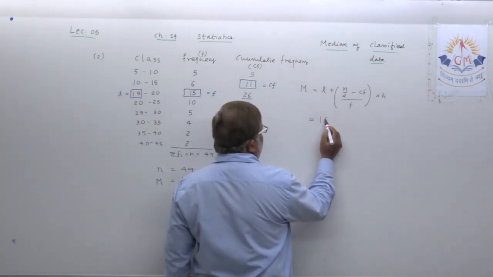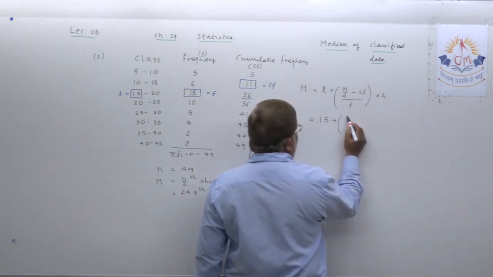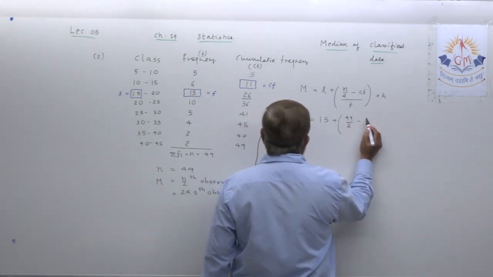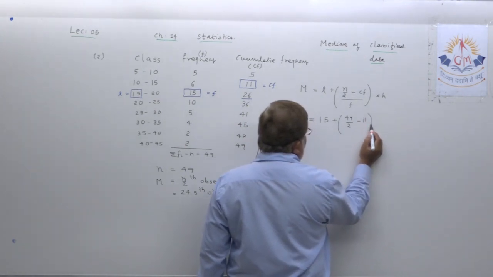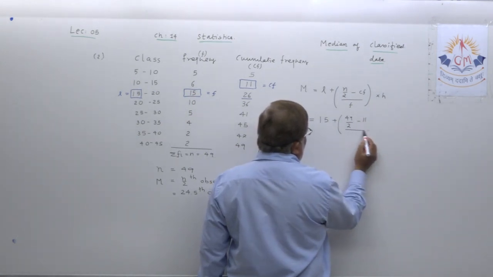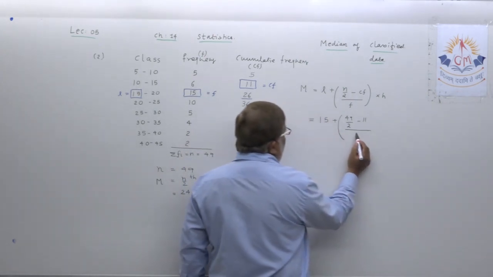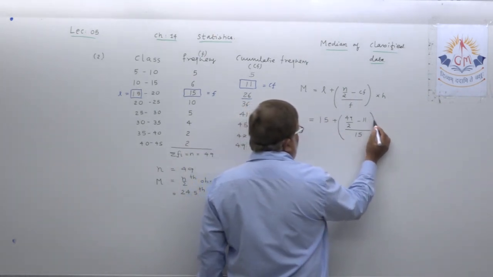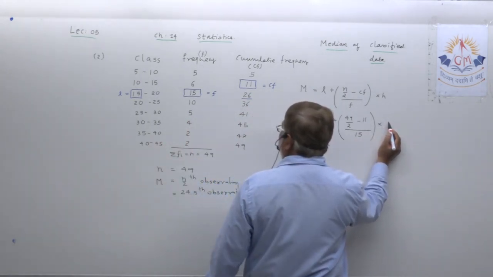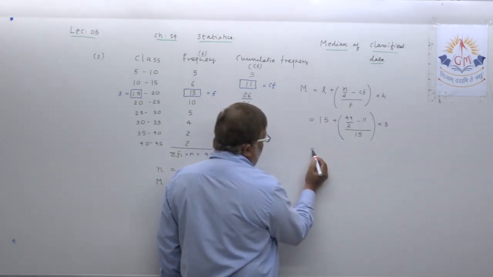L, 15, plus N upon 2, again 49 upon 2. You can directly also write 24.5, minus 11, which is CF, upon F. What is F? Frequency is 15 already, multiplied by class height. What is the class height? 5.